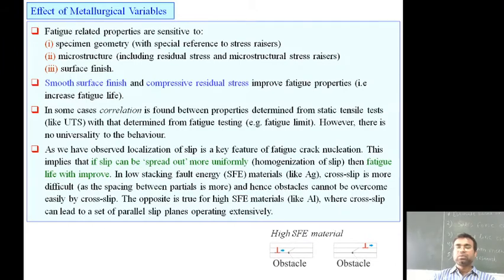So that is how in this low stacking fault material, cross slip is more difficult, and hence the obstacle cannot be overcome easily by cross slip, as you can see.